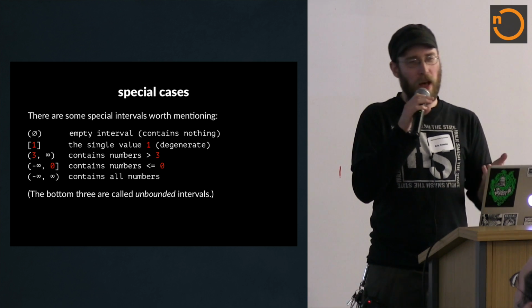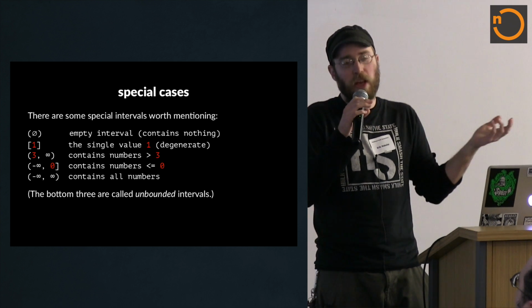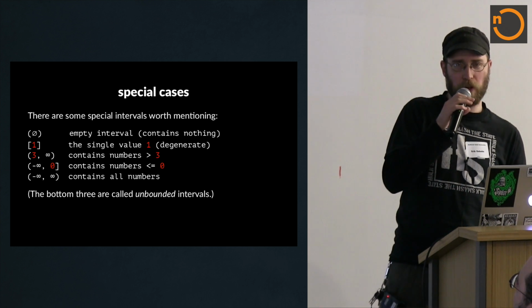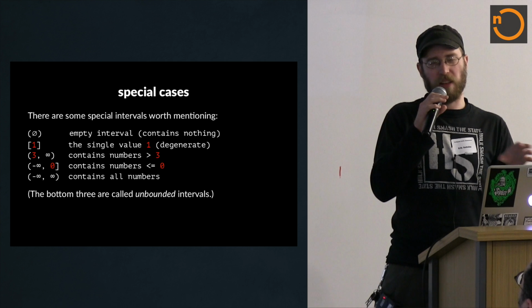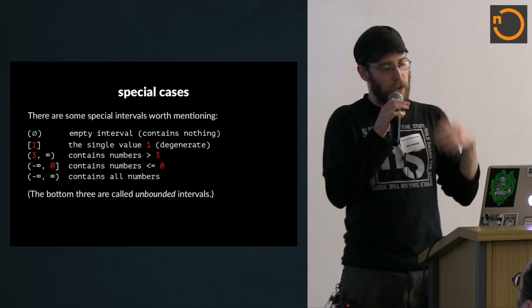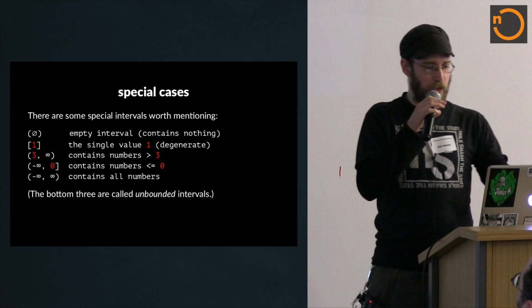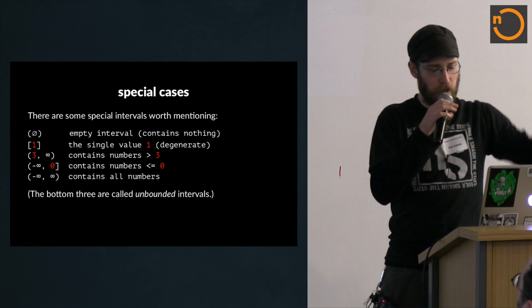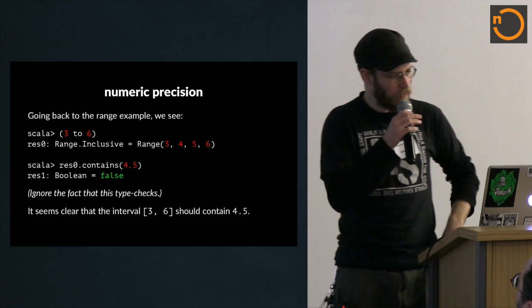And then single values, we can treat them as degenerate intervals. It's an interval that only has one thing in it, basically. And then there's these other interesting intervals that have the infinity symbol. And infinity is not a number, right? We all know that. But we can sort of think of it as a limit or a bound. So when we use infinity, we're basically saying that there is no bound on this side. It goes from 3 on up towards infinity, or from 0 down towards negative infinity, or it's just everything. And those are called unbounded intervals.